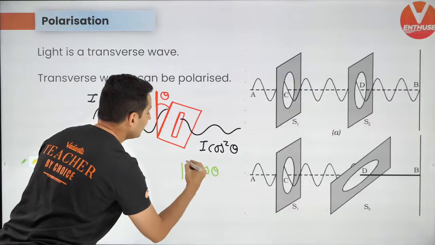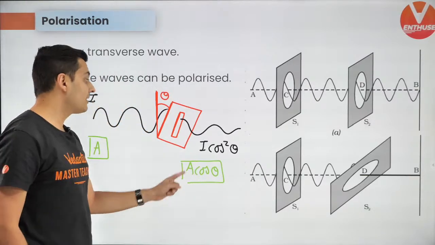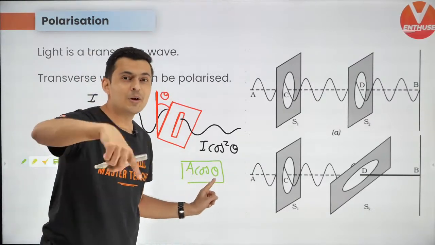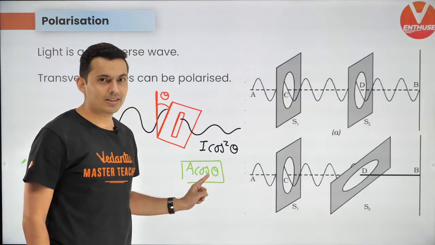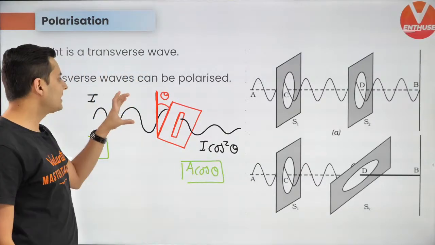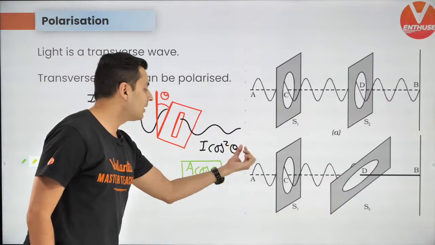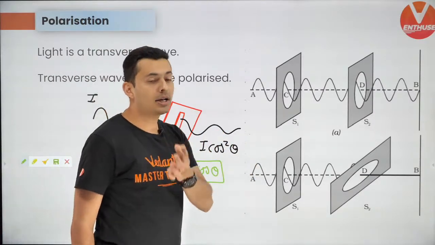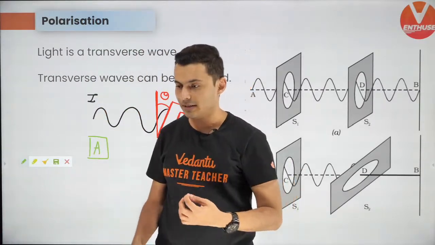And do not forget guys, intensity is always proportional to the square of the amplitude. So that's why if the intensity is I, on the other side, the intensity that will be coming out will be I cos square theta. Keep this in mind.